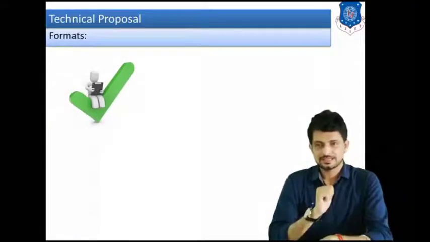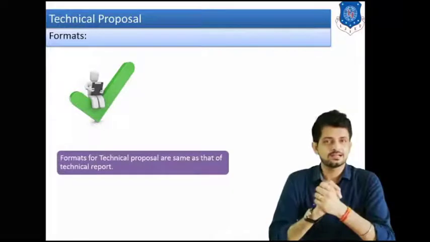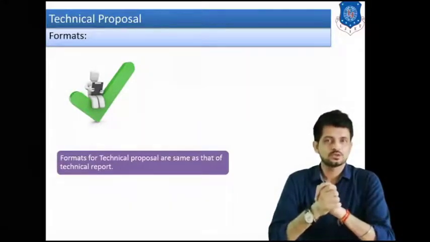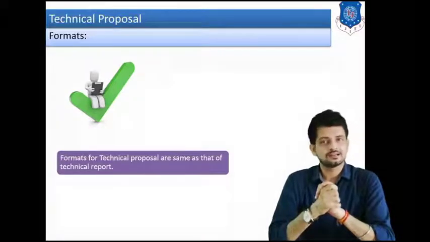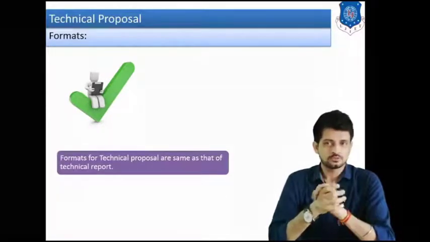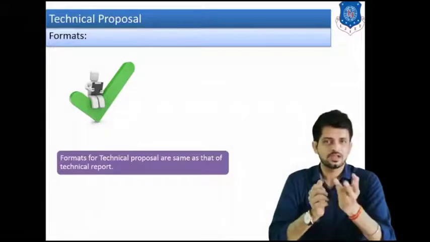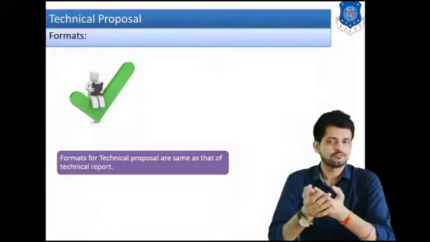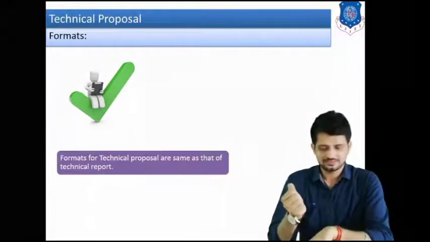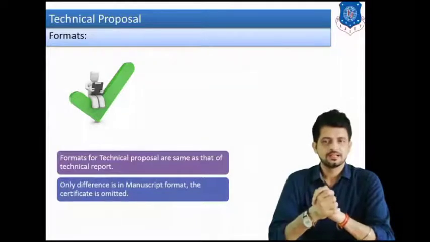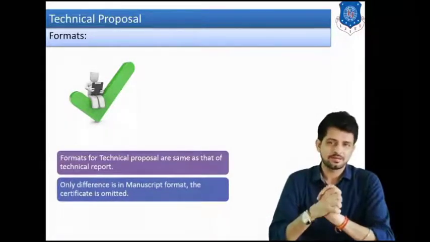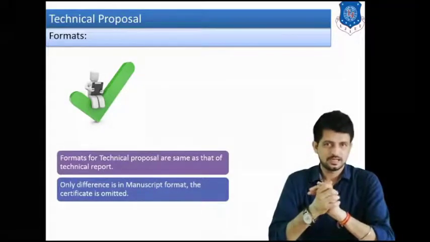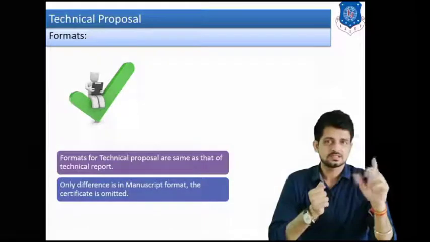Next one is, what is the format of writing a technical proposal? It is almost similar to the technical report. In a technical report, there are 4 types of formats. In this also, we can use 3 formats: memo format, letter format and manuscript format. The formats will be almost the same, but the only difference is that if we write the technical proposal in manuscript format, then the certificate will be removed. There is no need to attach the certificate.